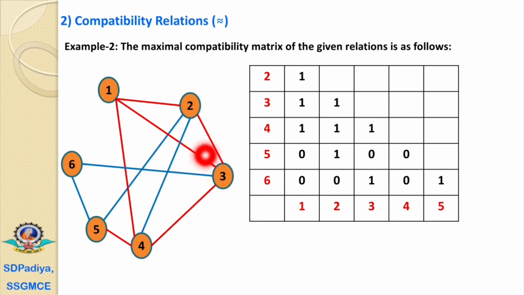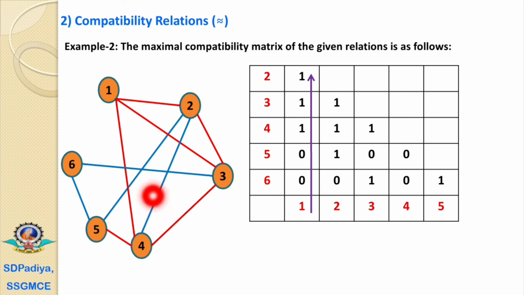According to these relations, we have put in all these values. If there is a relation between two elements, then it is 1. If there is no relation between these two elements, then it is 0. Now, how do we find the maximum compatibility block? First we observe 1. Then 1 has a relation with 2, 3 and 4. Now if we observe in the graph that 1, 2, 3 and 4 form a rectangle, that is 1, 2, 3, 4.